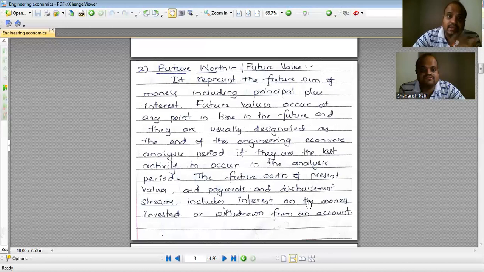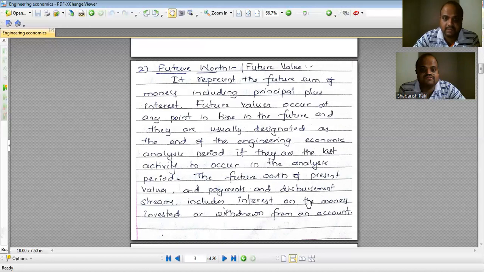Now what you need to remember is there are two things with the future value. It can be an increased value, or it can be a decreased value. If I am keeping some amount in the bank, 100 rupees kept now with interest, after 5 years with a particular given interest rate, it will be more than 100 rupees.